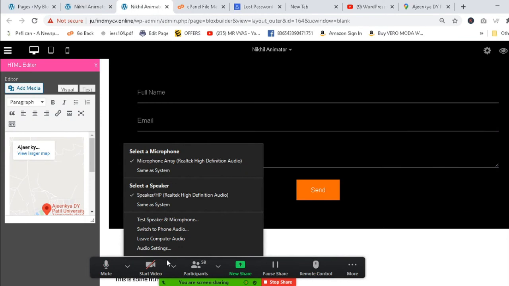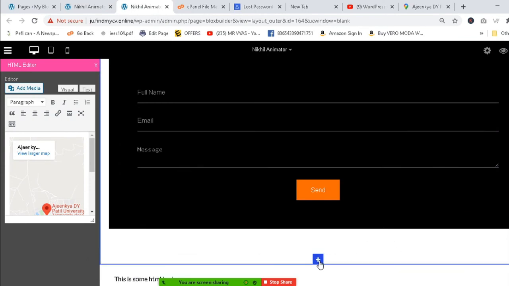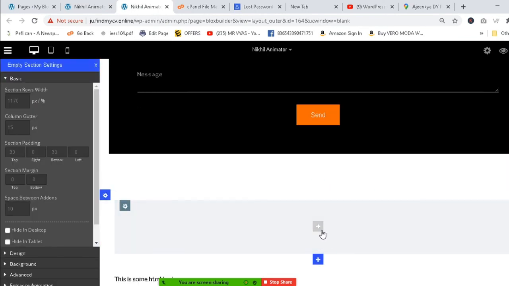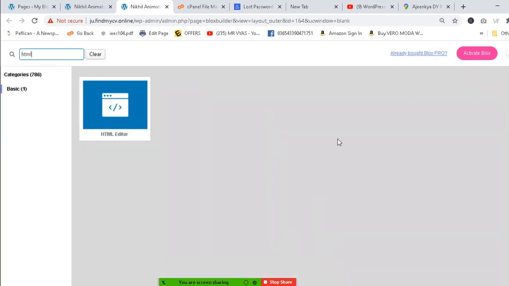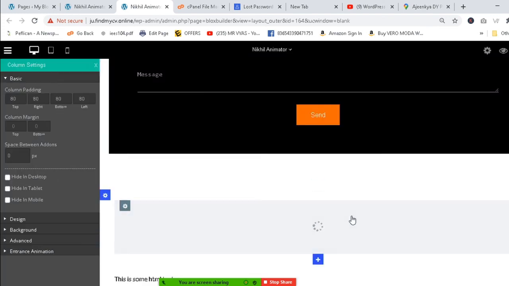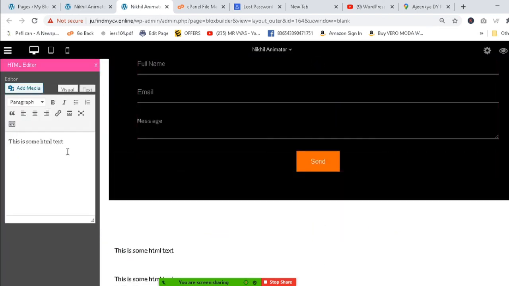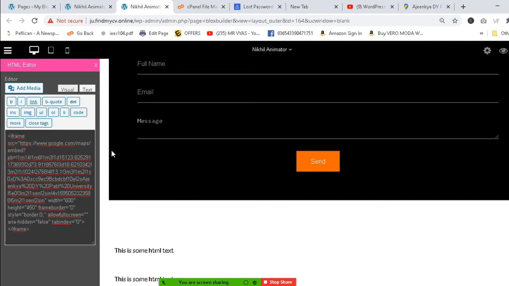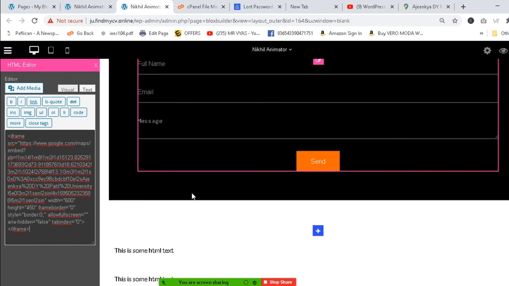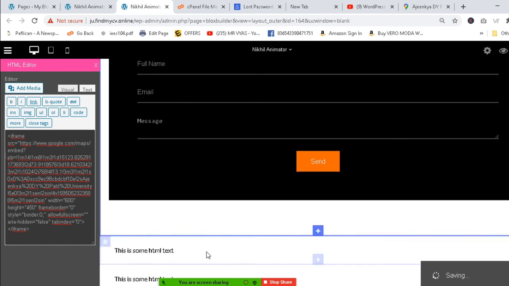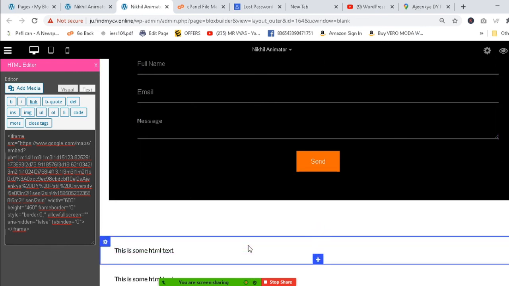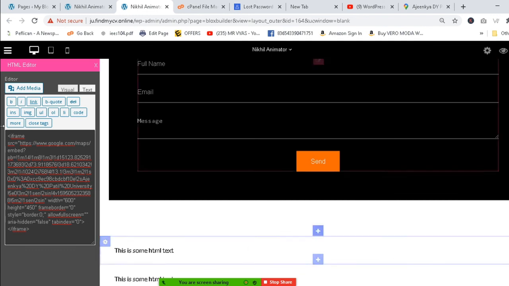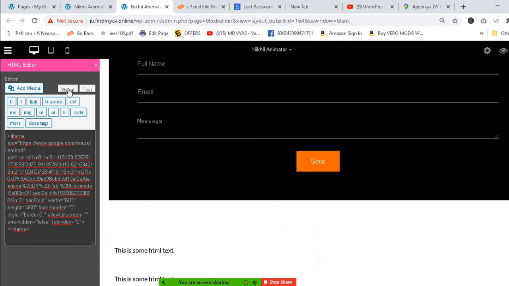Come here. In this section again, click on the plus. Suppose this box is there, click here. HTML came here. In this section, go to the text box, you can copy paste this thing, and save this. Let me check what happened. In some designs it happens, but not in each and every design, guys, so don't worry about that.